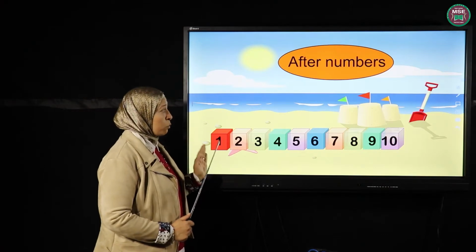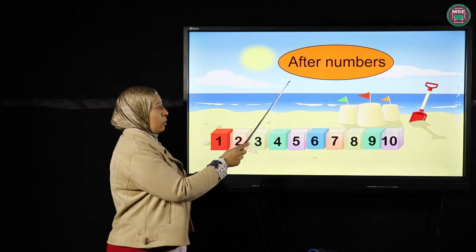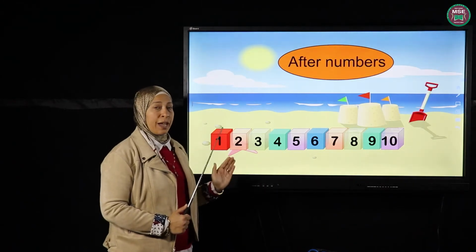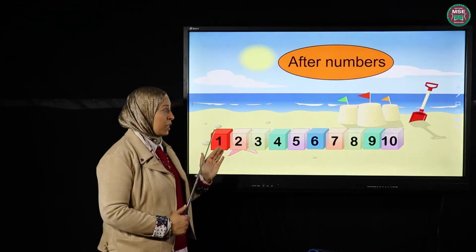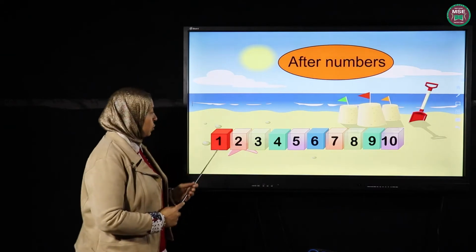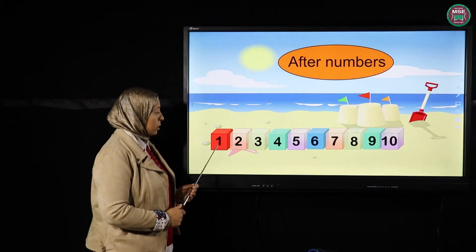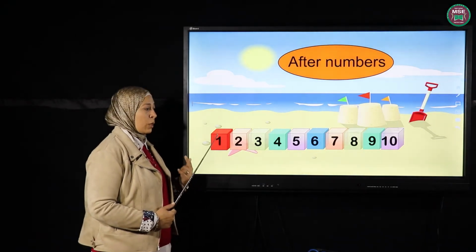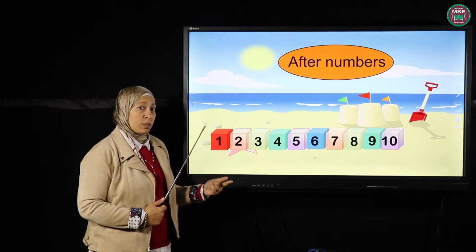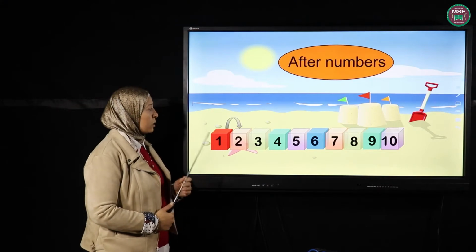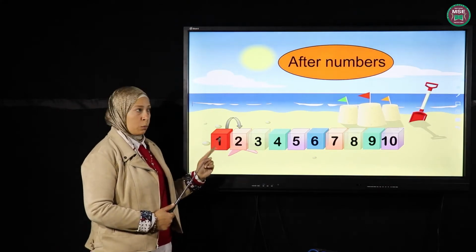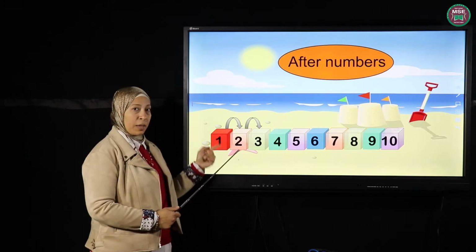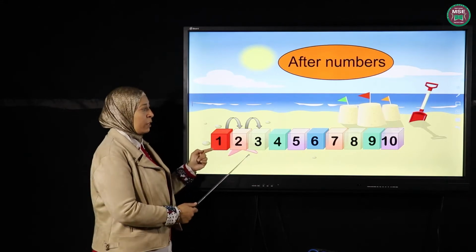When I start, if I want to know what's after, I have to do what? I have to count forward. Counting forward is the meaning of what's after. Just like now, look here, this is number 1. Okay, what comes after 1? So I have to count forward to know what comes after 1. After 1 comes 2. What did I do now? I counted forward. After 2, 3. I'm counting forward again. After 3, 4.